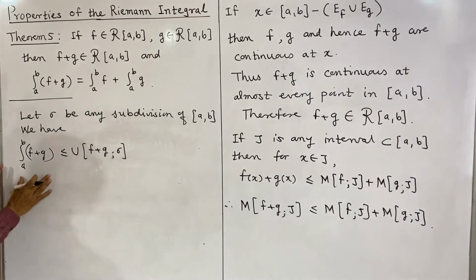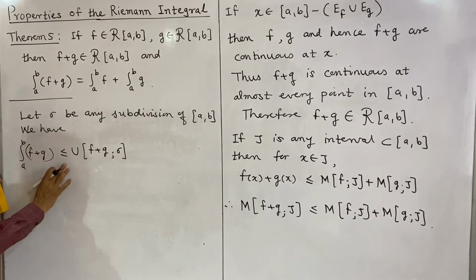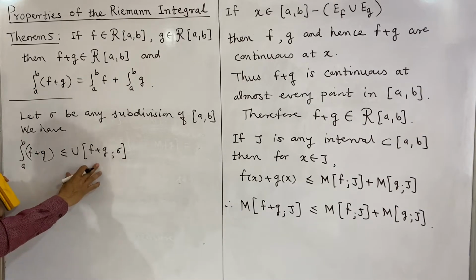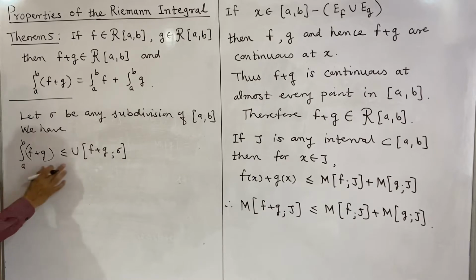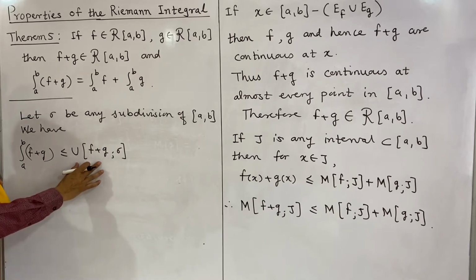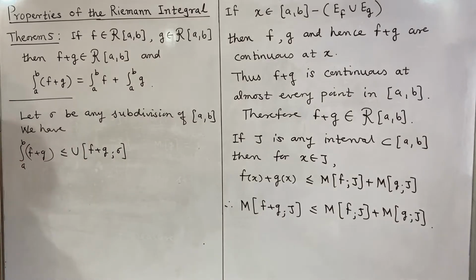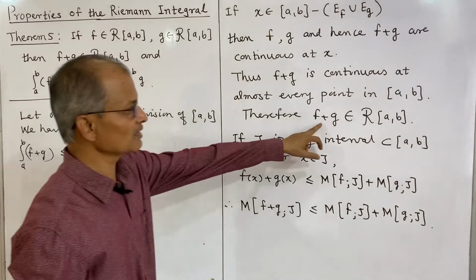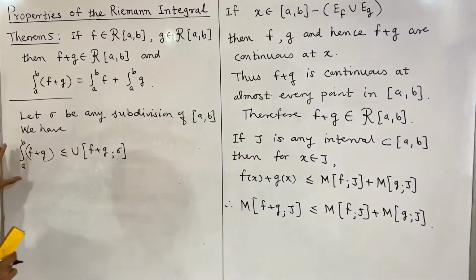First you see this integral a to b of f plus g is less than or equal to the upper sum of this, because the greatest lower bound of the upper sums of f plus g is the upper integral. But here the upper integral is the same as the integral, because f plus g is Riemann integrable, so we are not writing the upper integral.